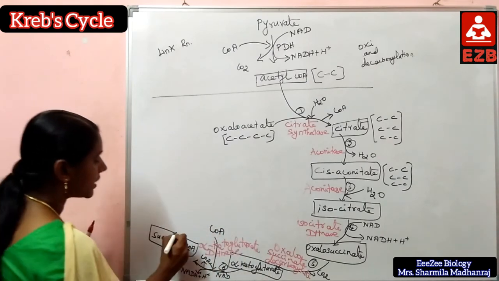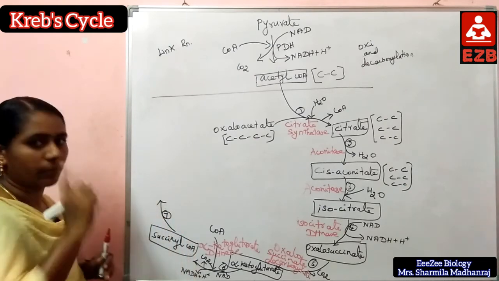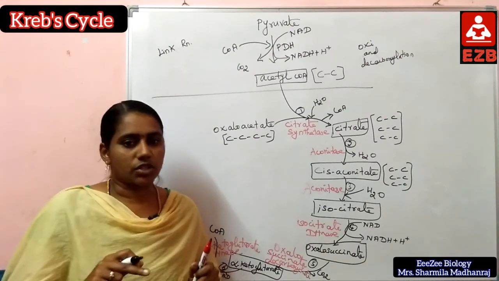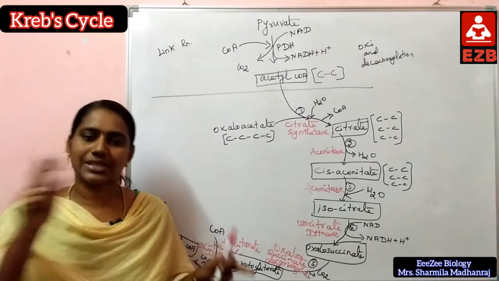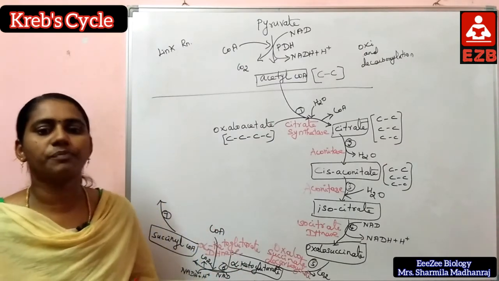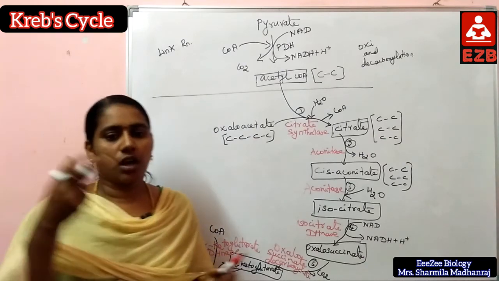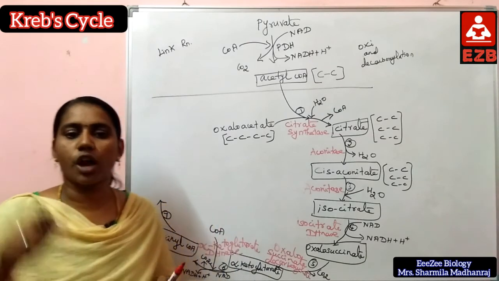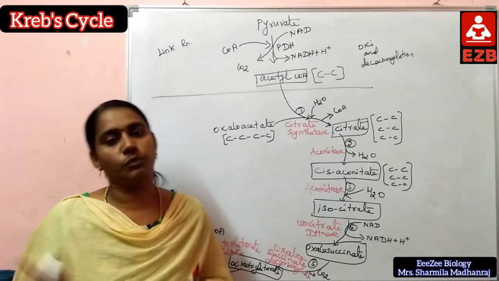Next, the seventh step. Succinyl-CoA is converted to succinate with the help of the succinyl-CoA synthetase enzyme. Here water is added, and at the same time GDP and phosphate are converted to GTP.